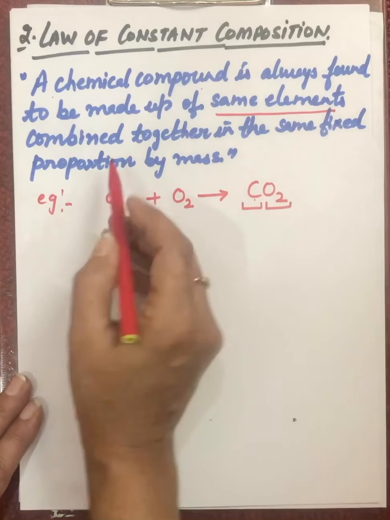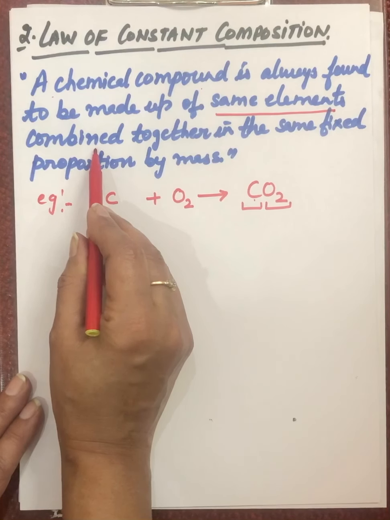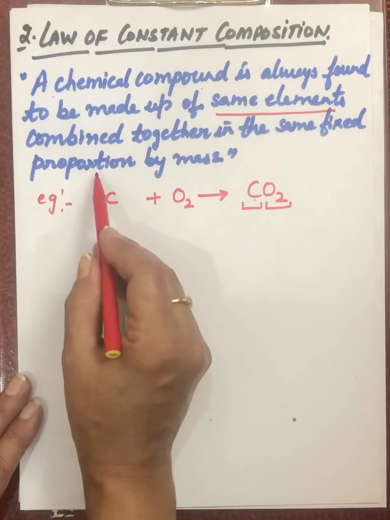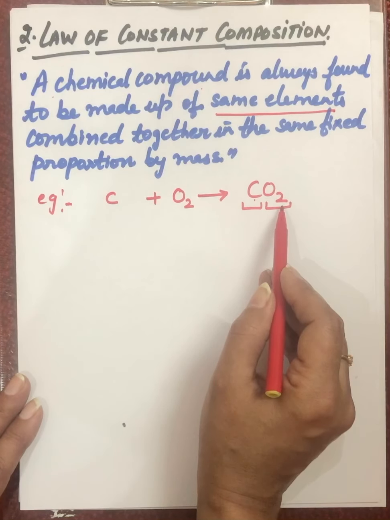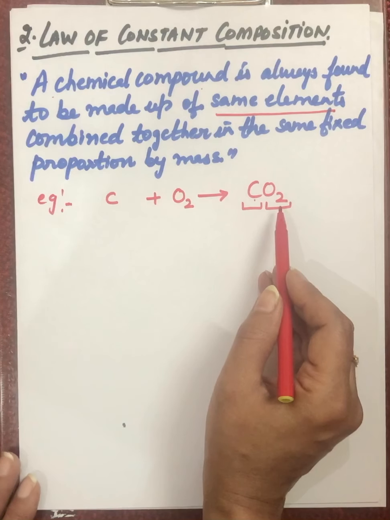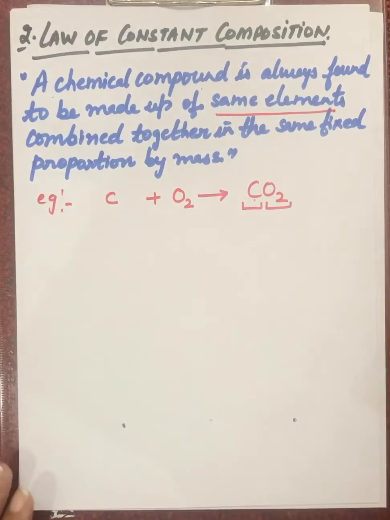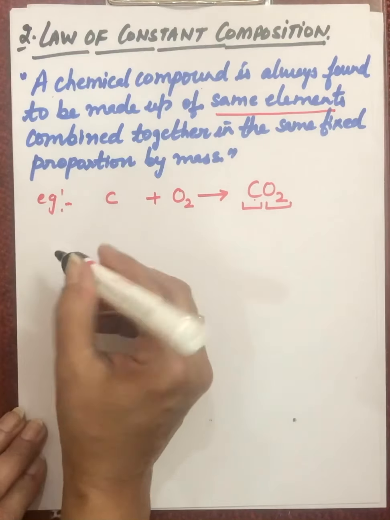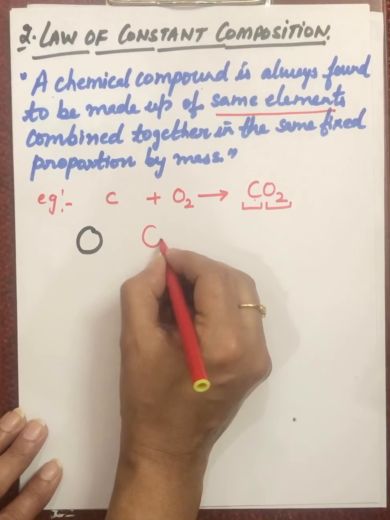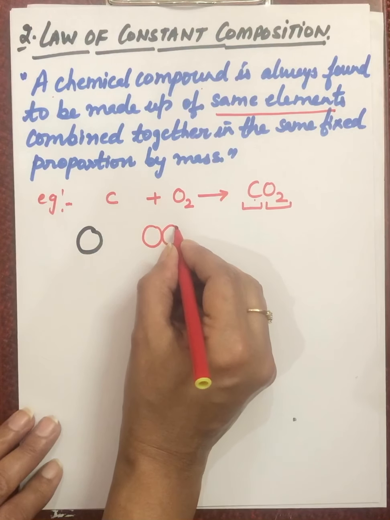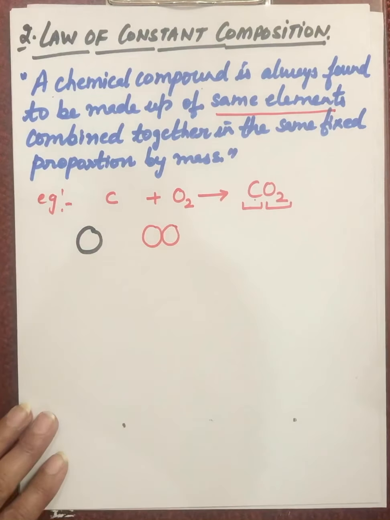Now come to the second part. And these elements always combine together in a fixed proportion by mass. These elements in this compound always combine together in the same fixed ratio by mass. Now, which mass are we taking here? The atomic mass of these elements. So now we take carbon and oxygen. This is carbon and we are taking the oxygen. These two combine and what we get here is carbon dioxide.